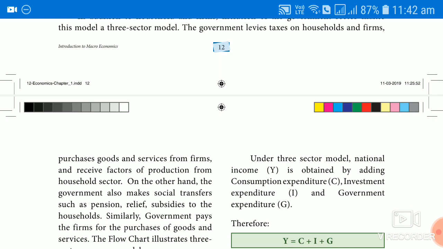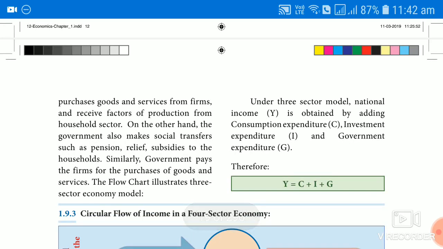The government makes purchases from the firm and also receives factors of production from the household sector. The government makes use of the individual or the factors of production. On the other hand, the government also makes social transfers like pension, relief and subsidies to the household. Pension is received by the household without rendering any service. Of course, they have rendered service already, but money is being transferred, not for any services at present. So these are called social transfers.